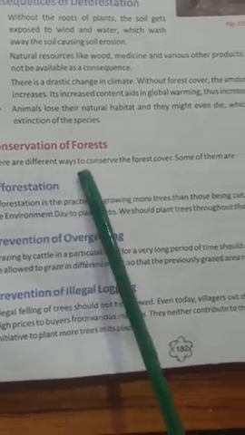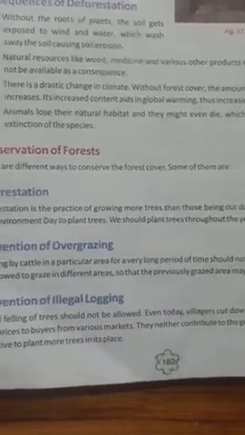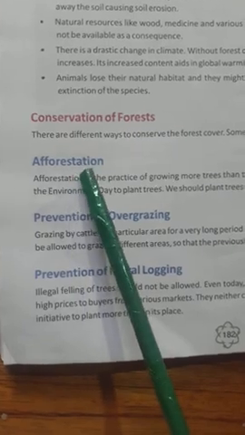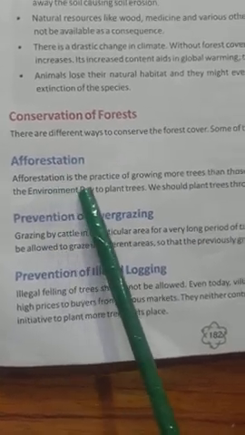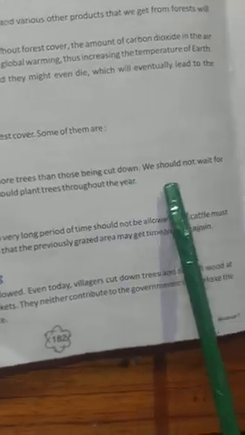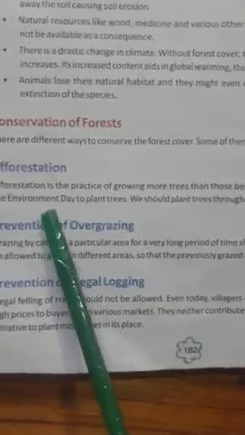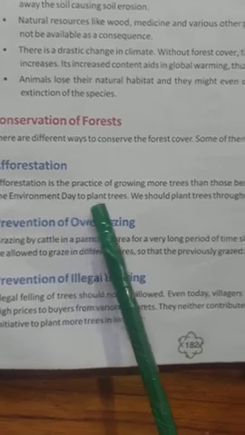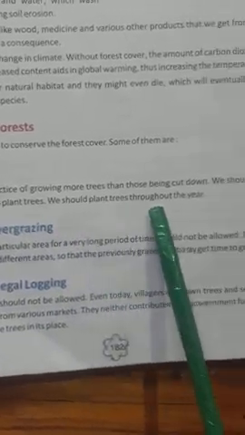All right, now conservation of forest. There are different ways to conserve the forest cover. Some of them are: 1. Afforestation. Afforestation is the practice of growing more trees than those being cut down. We should not wait for the environment day to plant trees. We should plant trees throughout the year.